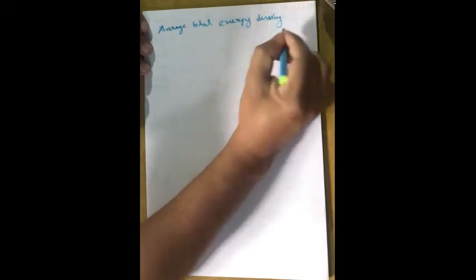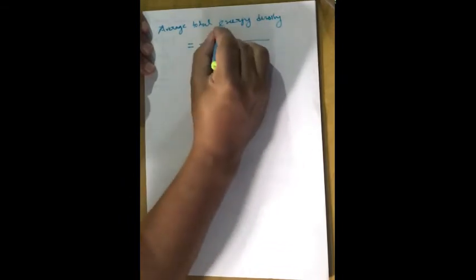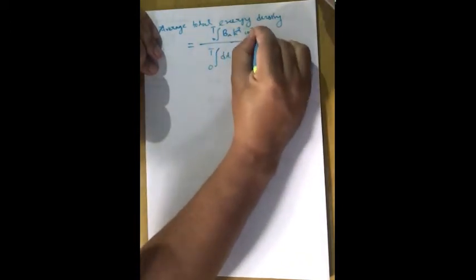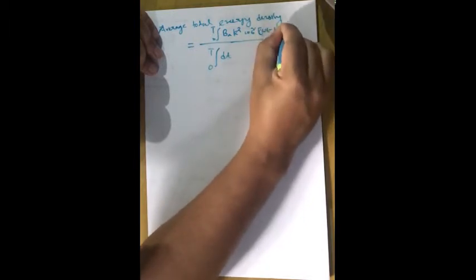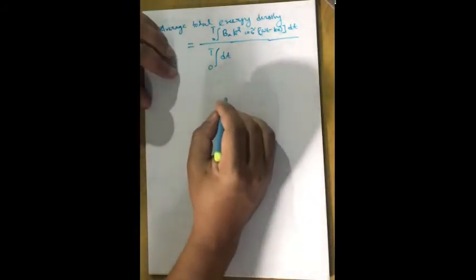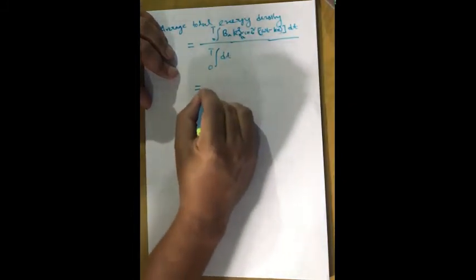Okay, so if we take the time average of the total energy density, its value will be equal to 1 by T, integral from 0 to T of BA k square eta m square cos square (omega t minus kx) dt.